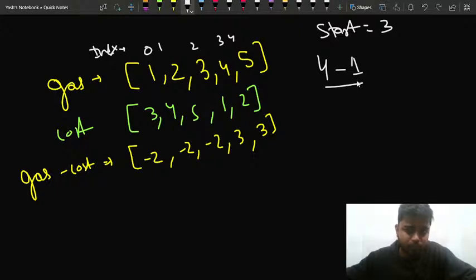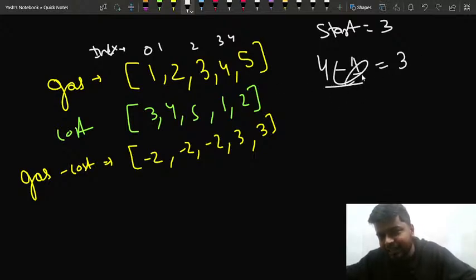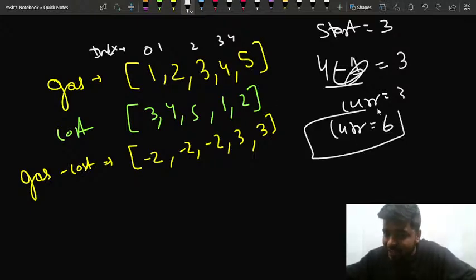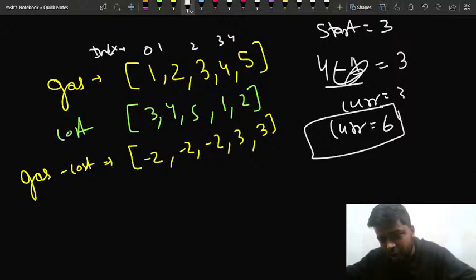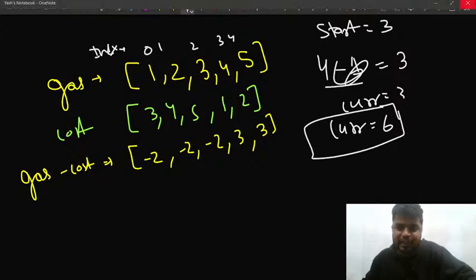Okay, so can I say it's positive? I'll say it's 3, it's positive. Currently in my tank I have 3. Then I move to this particular station and I have 5, so 5 minus 2 will give me 3. The current is still 6. Whenever the current amount of gas in my tank becomes 0, in that situation I would say that I cannot travel. Is this much part clear to everybody?